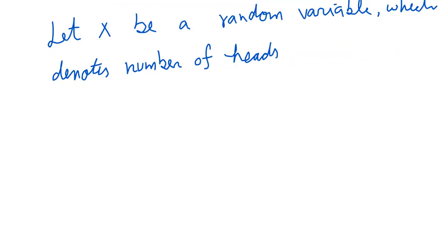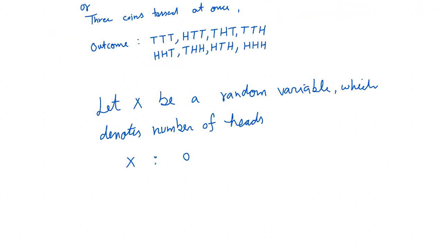So here we have the values of X. For no head, we have the value 0. When in all three we have tail, tail, tail, then X is equal to 0, because the random variable denotes the number of heads and here we don't have any head.